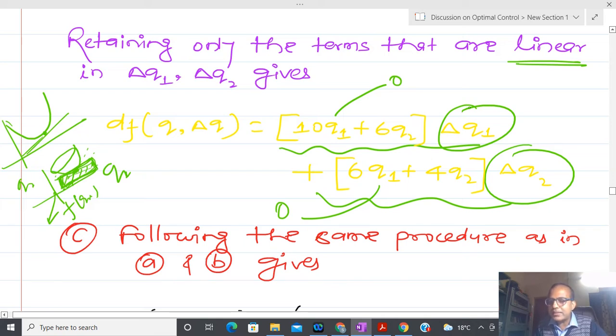Because we have to understand that delta q1 and delta q2 I can vary independently. There is no relation between delta q1 and delta q2. So if I vary these quantities independently, linearity will still be preserved. And if I have to calculate where the maxima and minima are in the higher dimensional case, then each individual coefficient we can put equal to 0. And due to that reason, we always have to learn linear algebra very carefully.